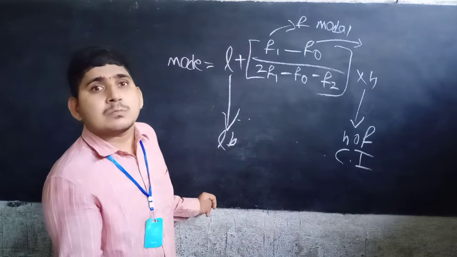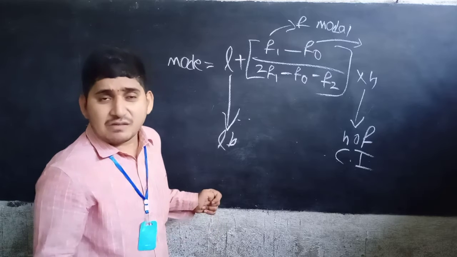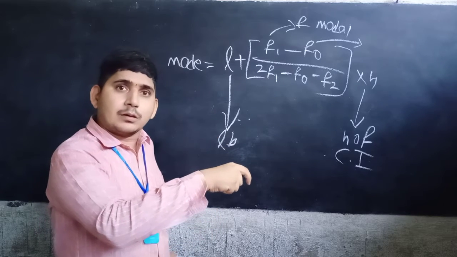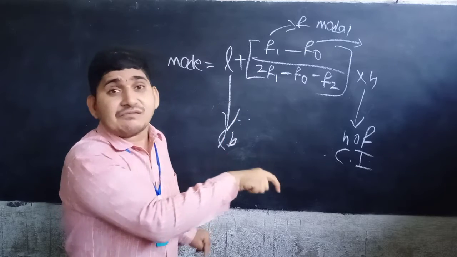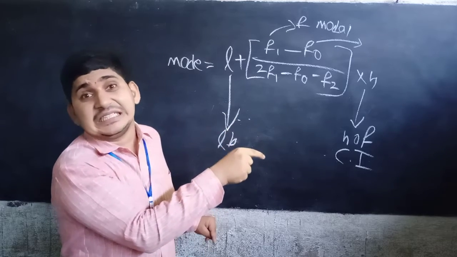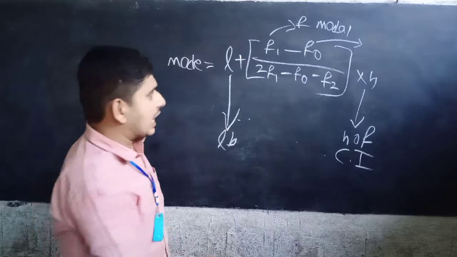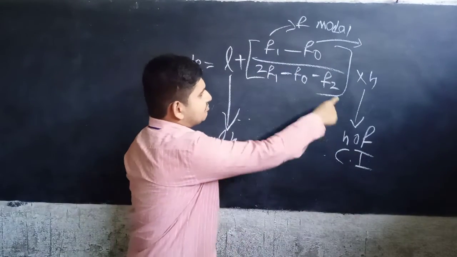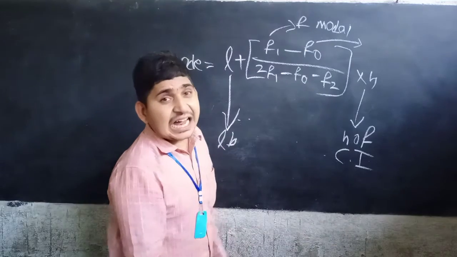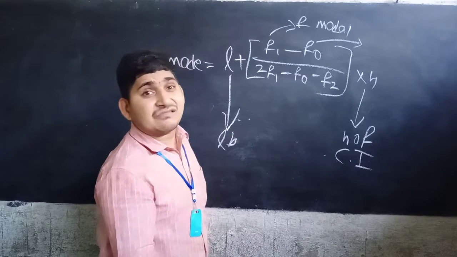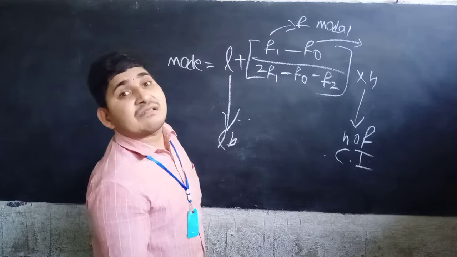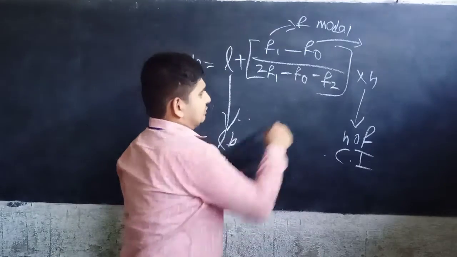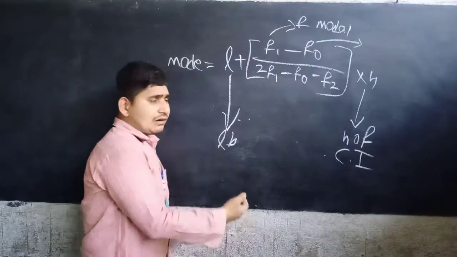Preceding means before the modal class, the class before F1 has a frequency, and that is represented by F0. Now what is F2? Succeeding: the frequency of the class after the modal class. That is nothing but F2.